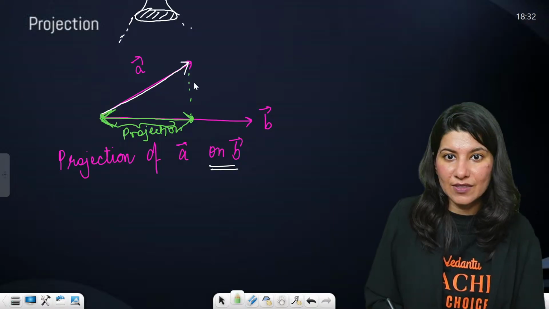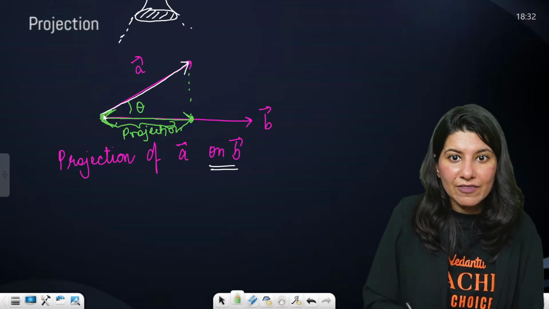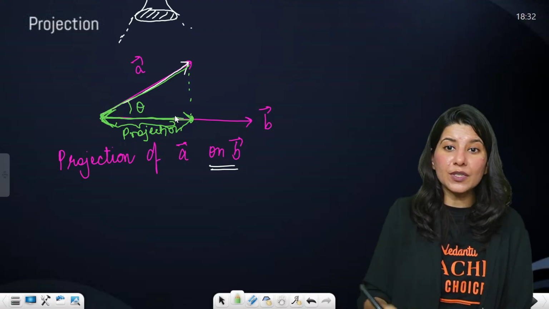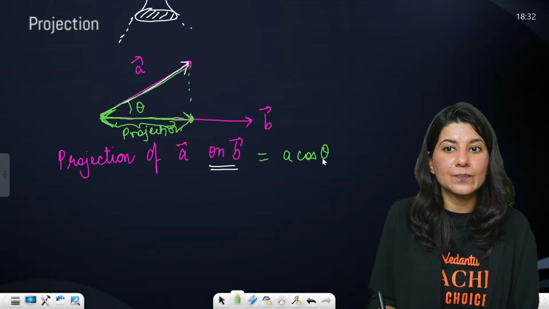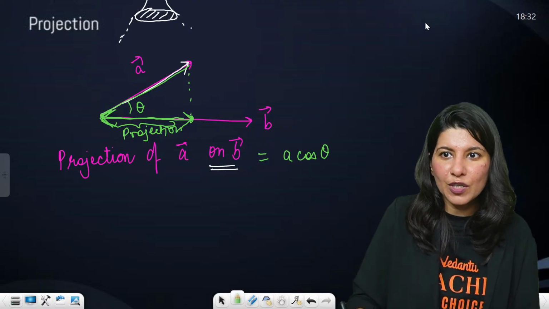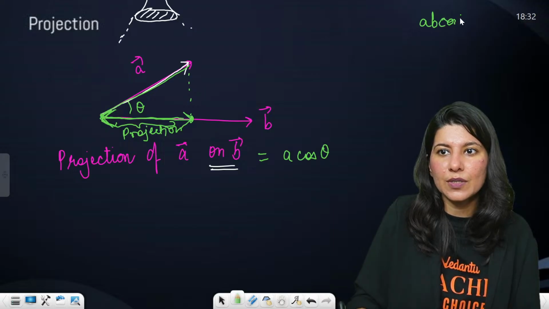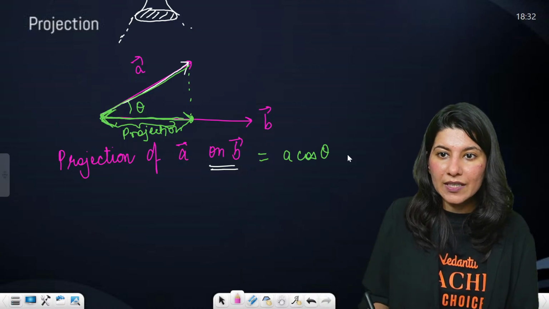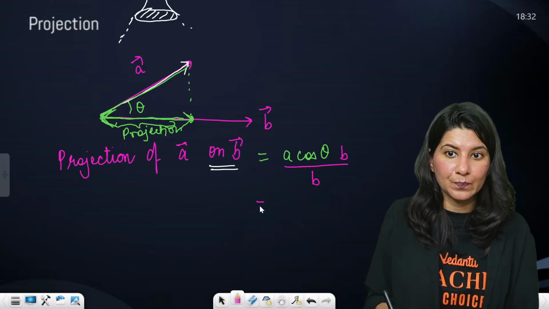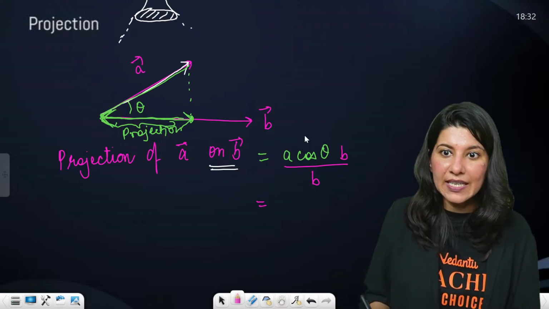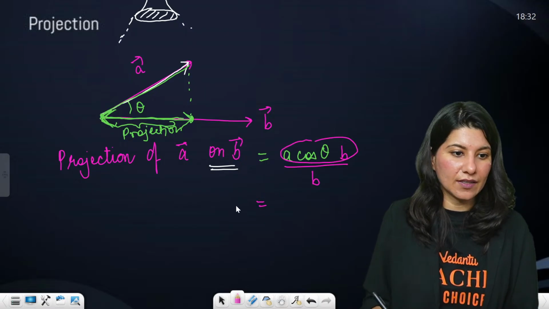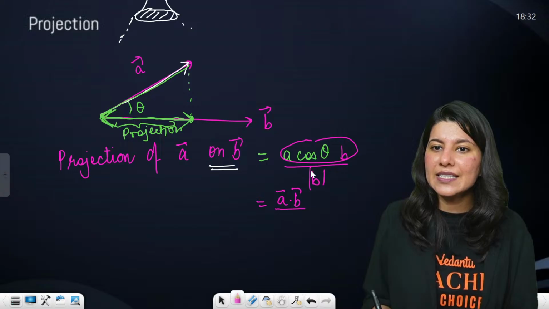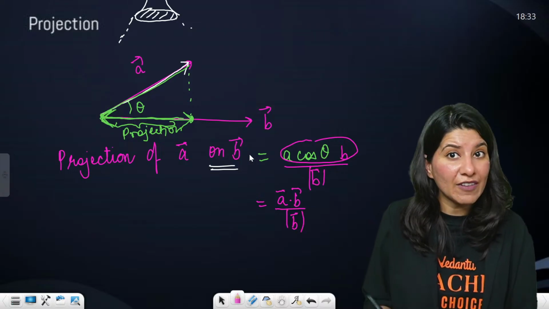Now, how to find this? If this is your theta, then this is A cos theta. Remember, the physics teacher must have told you the horizontal component, A cos theta. But what we know is AB cos theta. So I will multiply B in the numerator and denominator because I want to introduce the dot product. So this is AB cos theta, which is A dot B, and this B is the magnitude of B. This is the projection of A vector on B vector.